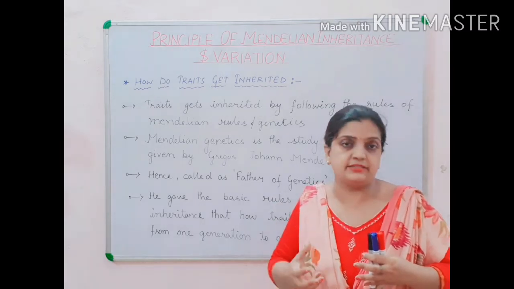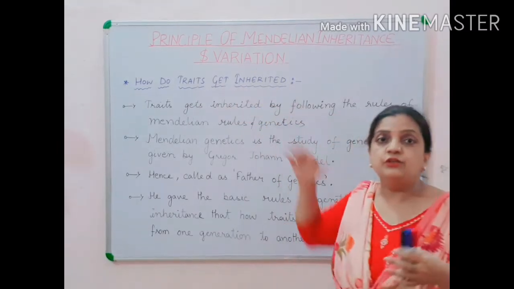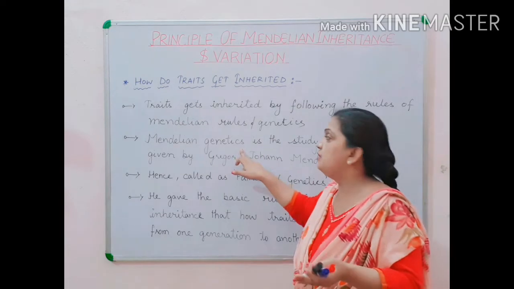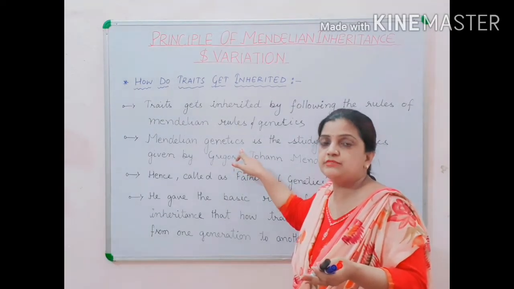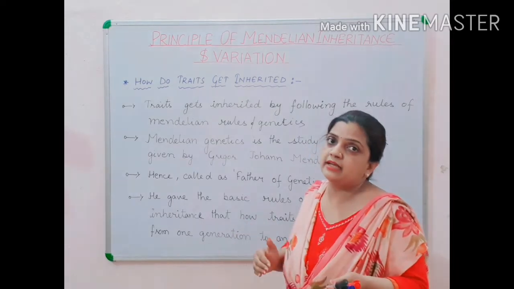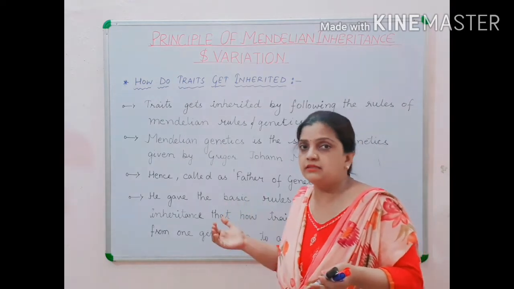Mendelian genetics. Now children, how do traits get inherited? To that answer we are going to get from where? From Mendelian genetics. By studying Mendelian genetics, by studying different rules and regulations, we will know how the characters, how the genes are being transferred from one generation to another generation.